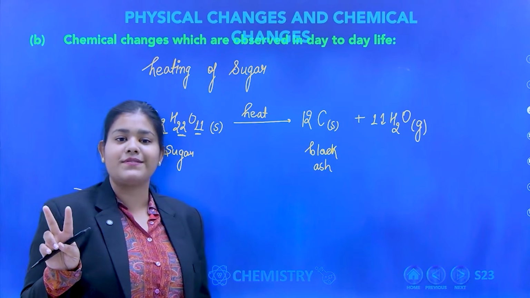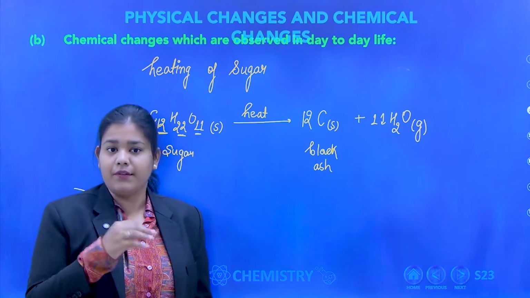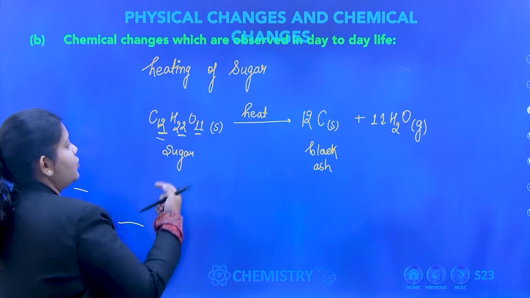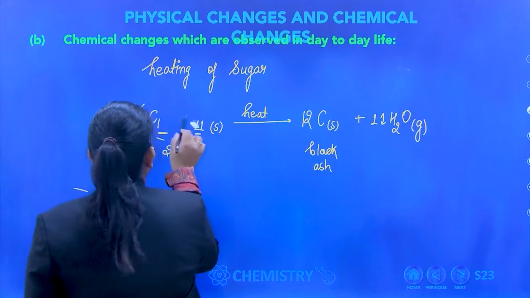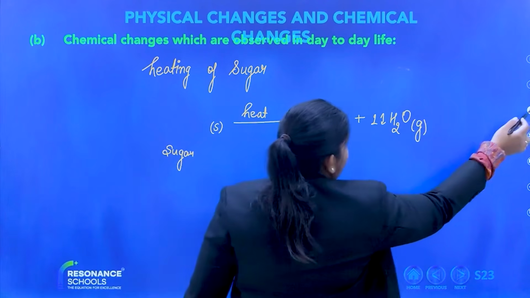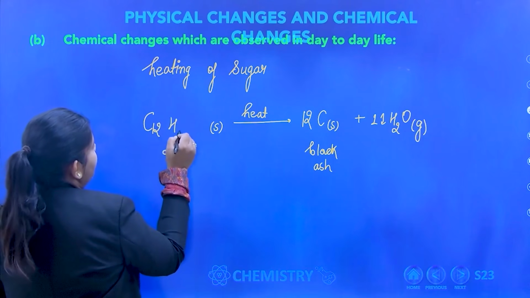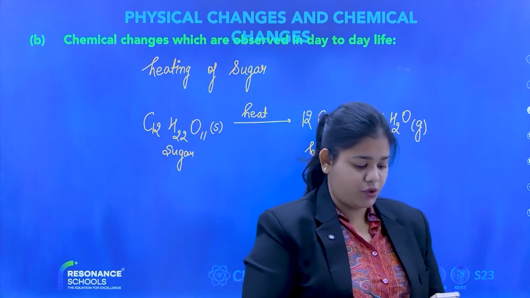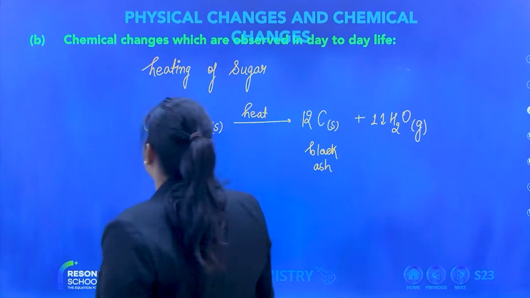Okay, so what was the second concept we were on? The second concept was saying that the weight changes. So what is the weight of one molecule of sugar? Please listen to me very carefully. What is sugar? C12H22O11 is sugar.